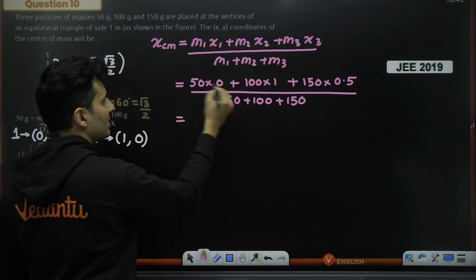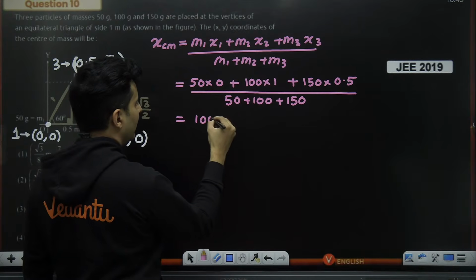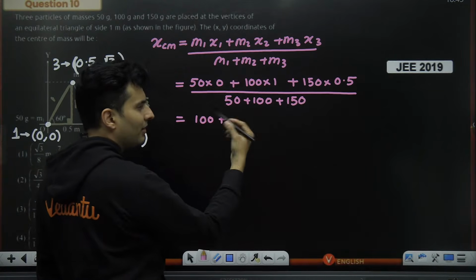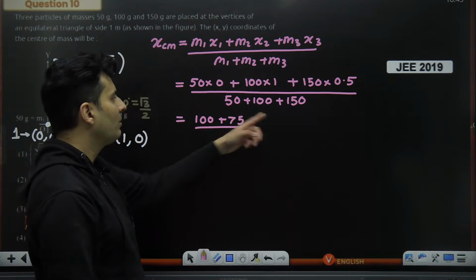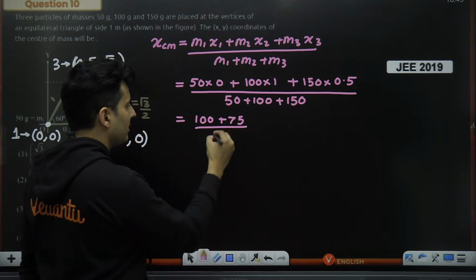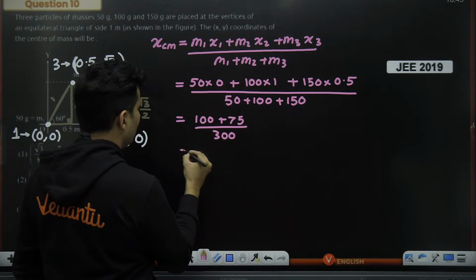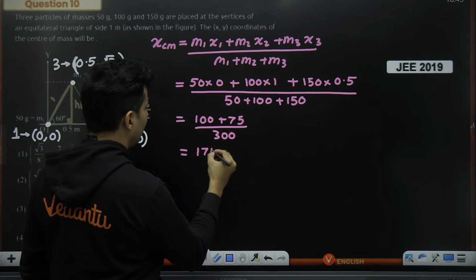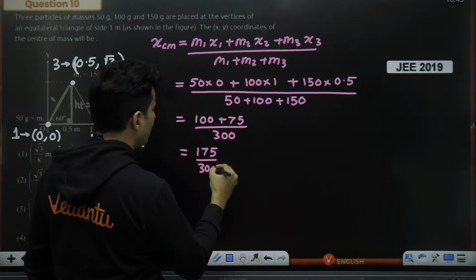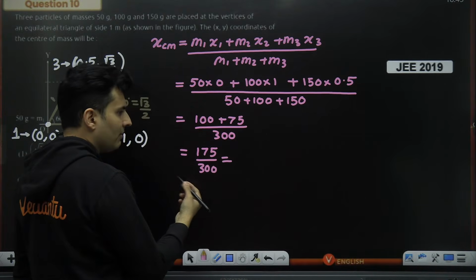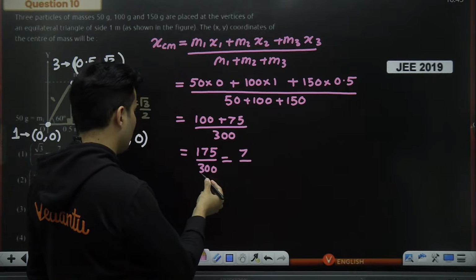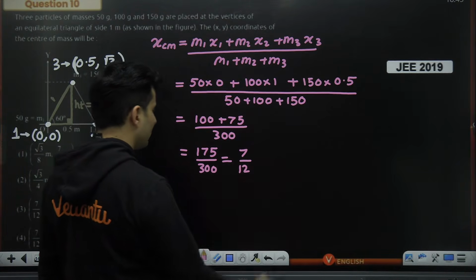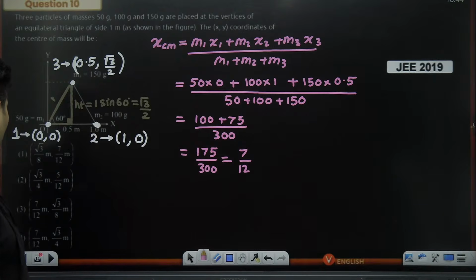Come on, my dear students. This is 0. This is nothing but 100 plus 150 into 0.5. That means half. That is 75. The whole thing divided by 50 plus 150, 200. 200 plus 100 is 300. Okay. So this will become 175 divided by 300. It's divisible by 25. 25 sevens are 175, and this will be nothing but 25 12s are 300. Is that right? So 7 by 12 will be there for sure as the x coordinate.